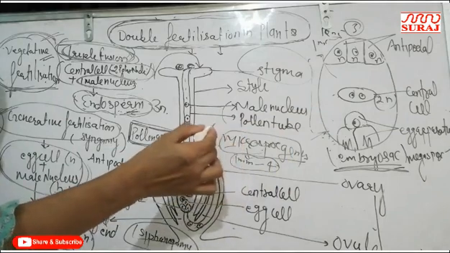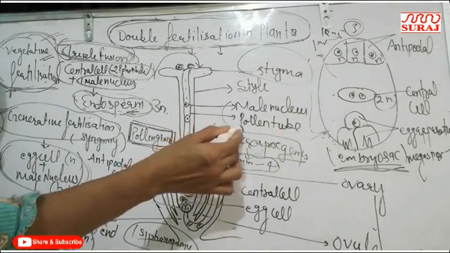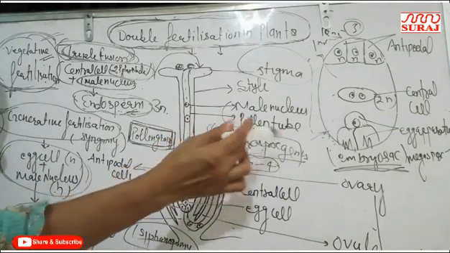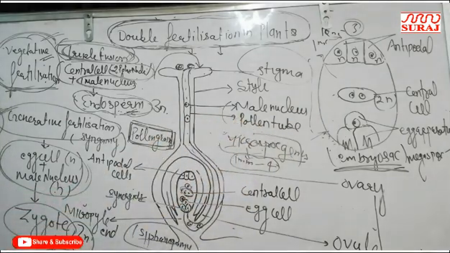Now the second pre-fertilization step is gamete transfer, and in plants gamete transfer is known as pollination. Pollination is the transfer of pollen grain from the anther to the stigma of the female flower.